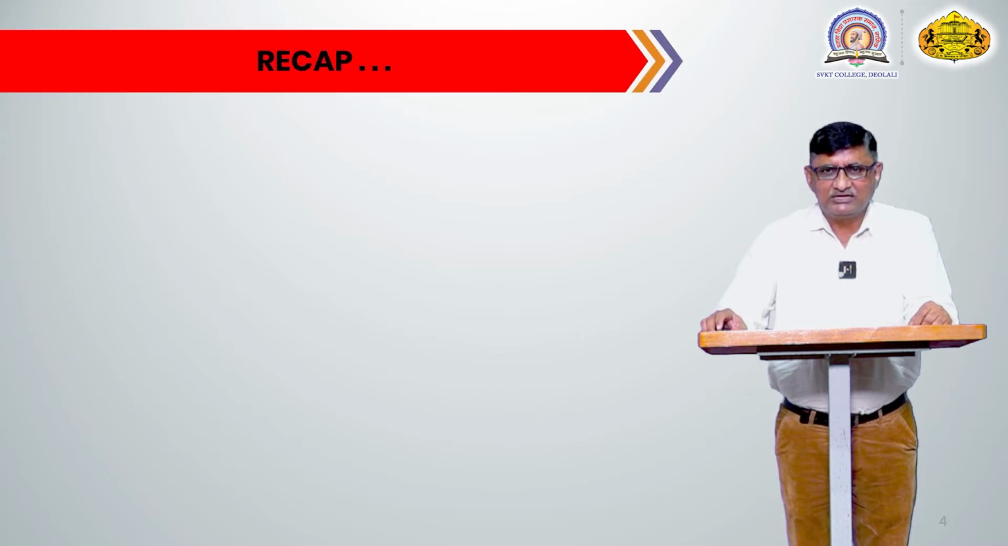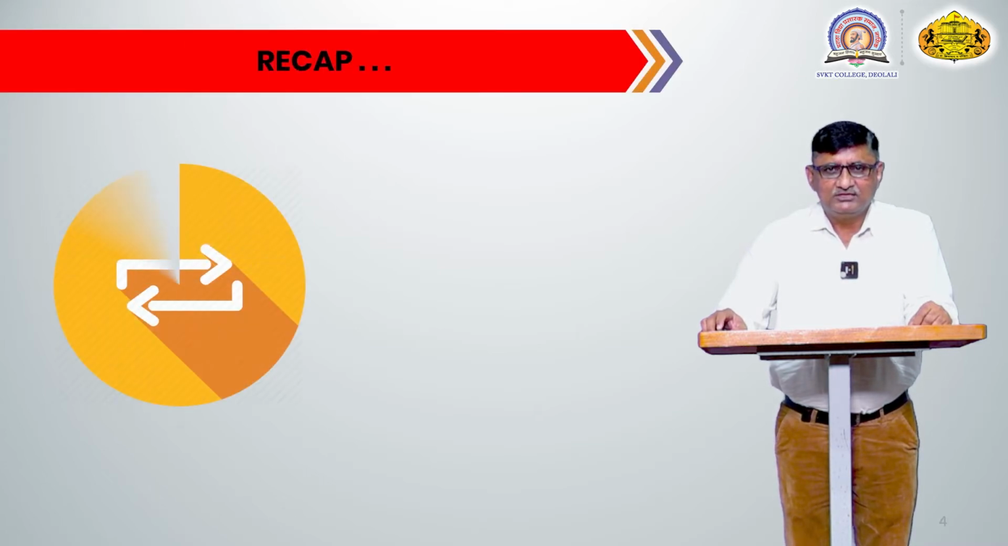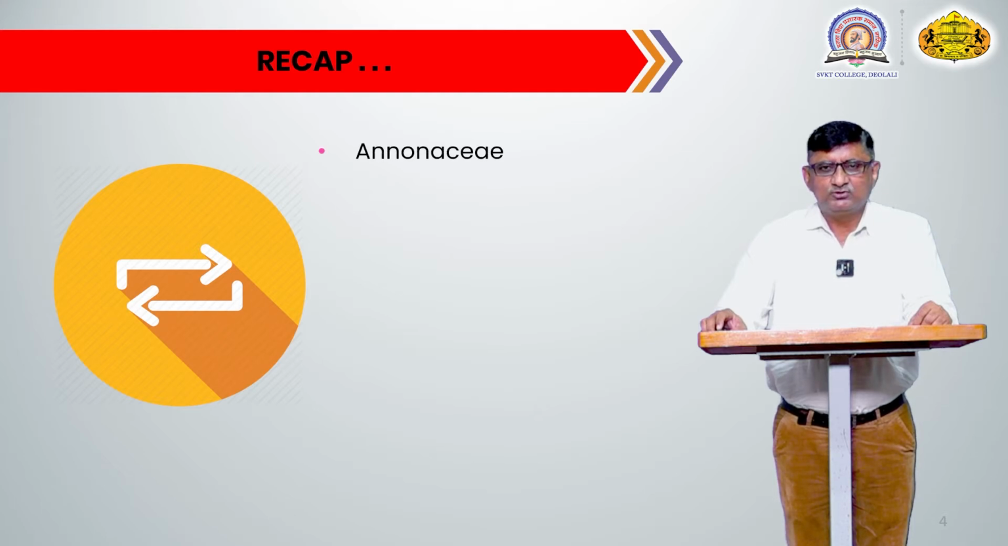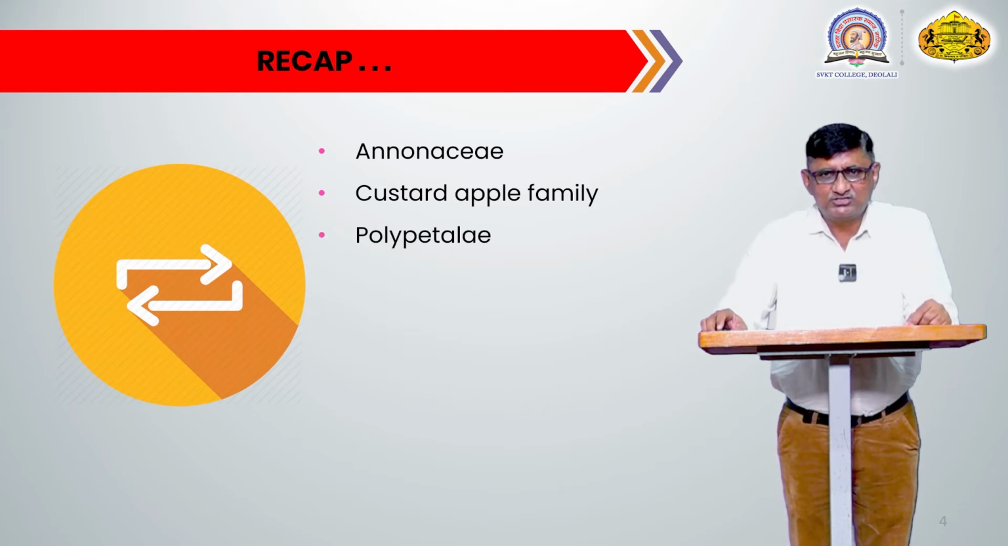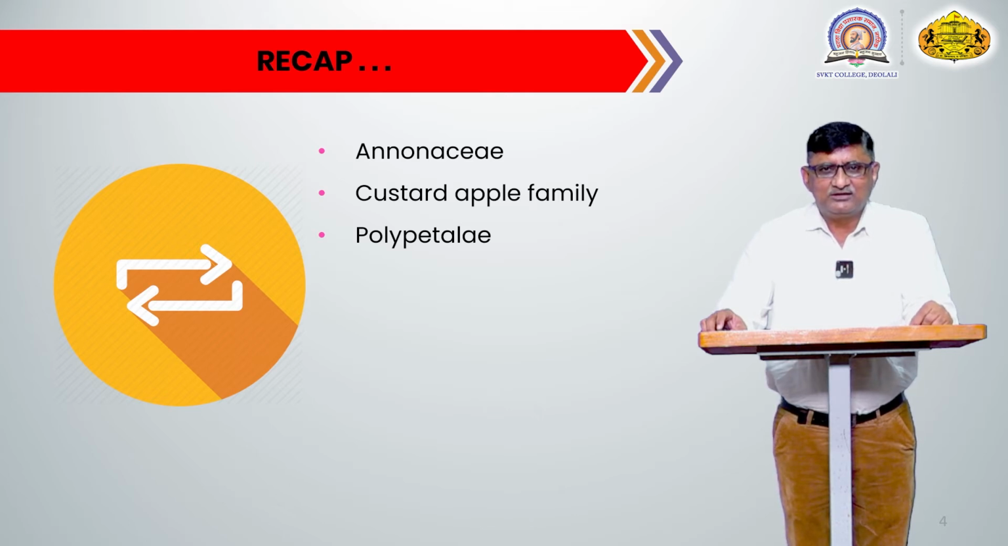That family belongs to paper first, angiosperm taxonomy and plant ecology. Before that, we will recap what we studied in the last video. In the last video, we studied the family Annonaceae. Annonaceae is one of the families of angiosperms present at the beginning of the Bentham and Hooker system of classification. This family is also recognized as the custard apple family, and it is polypetalous and belongs to the order Ranales.